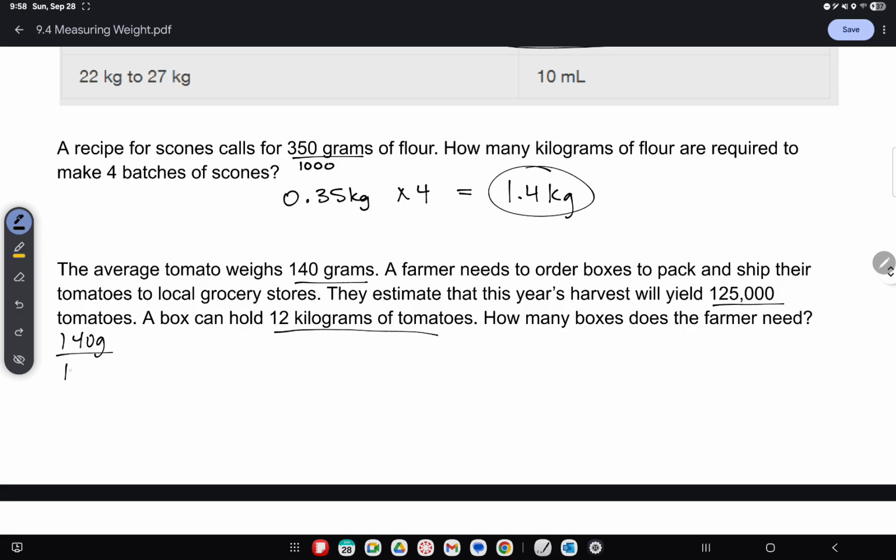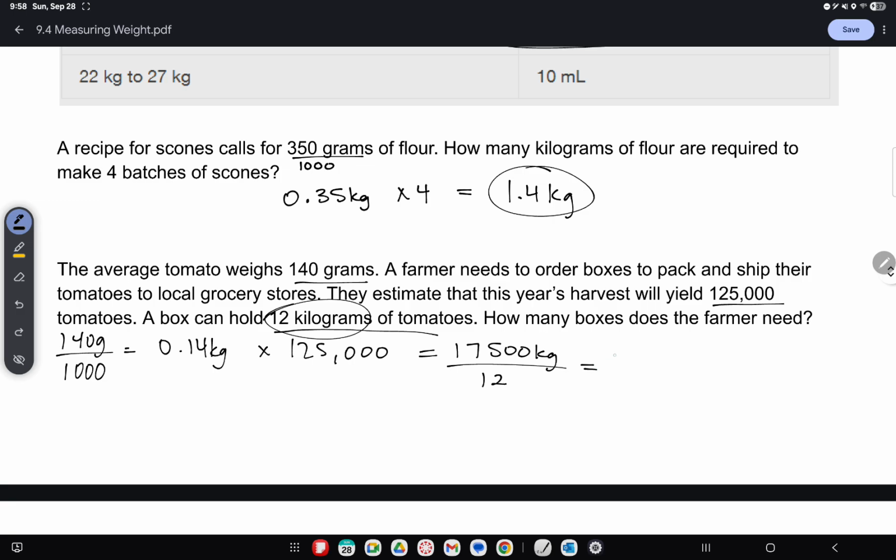So that's going to be dividing by 1,000, and we get 0.14 kilograms. And then I'm going to multiply that by 125,000 tomatoes. So total, I'm going to have 17,500 kilograms of tomatoes.